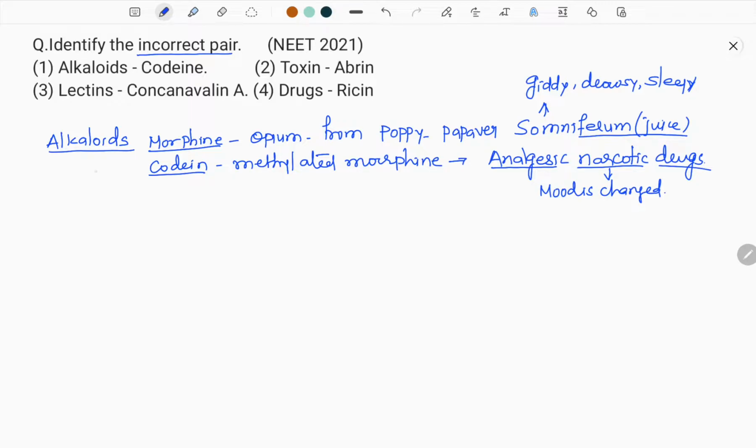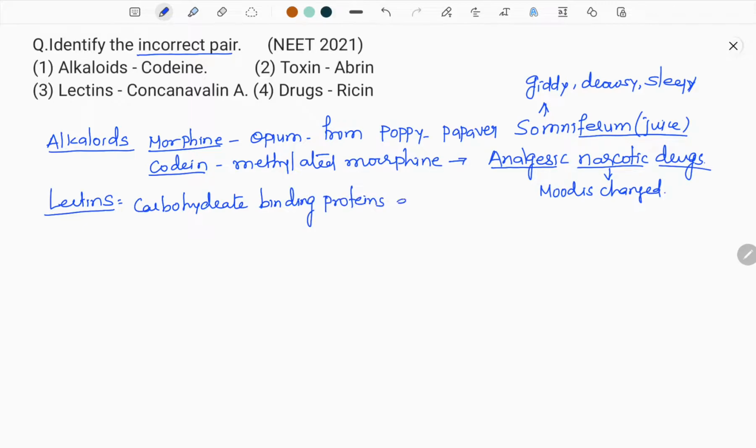Next we have lectin. Lectins are nothing but carbohydrate binding proteins. Do remember, because this question has been asked twice. So I am once again stressing its importance. I am explaining the meaning of the word. The meaning of the word is called etymology. So the etymology of lectins is carbohydrate binding proteins.